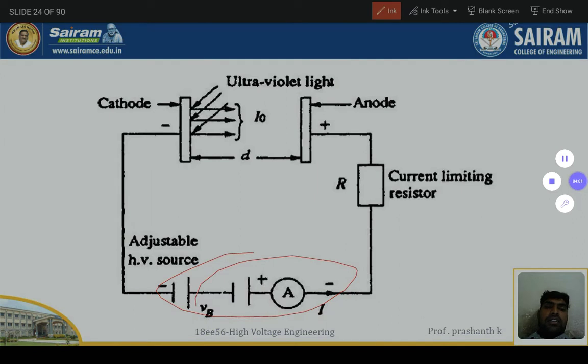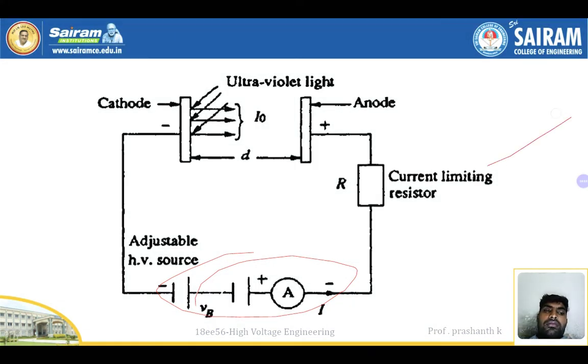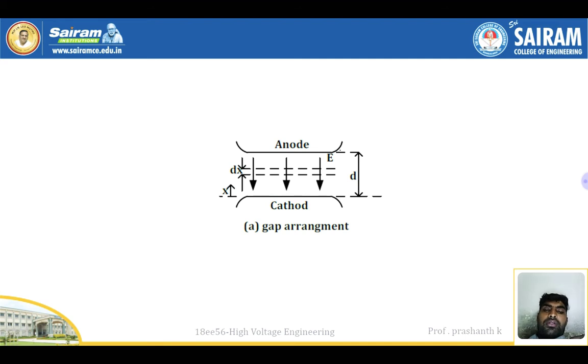Let's see how the anode to cathode or cathode to anode movement takes place. Dx is the distance moved, d is the total distance, E is the electric field, and x is the distance.